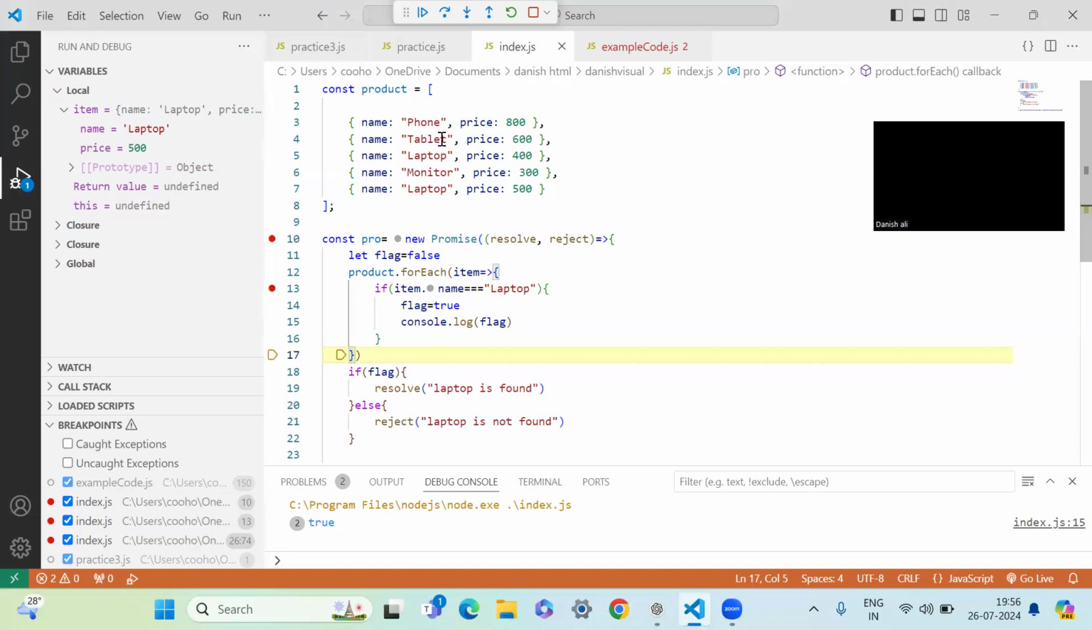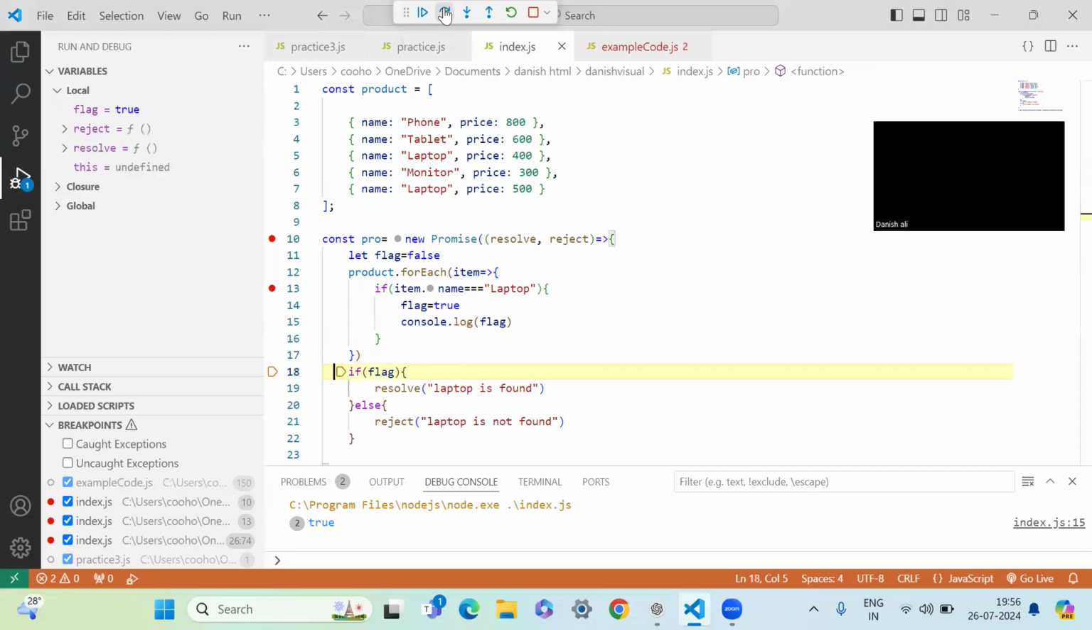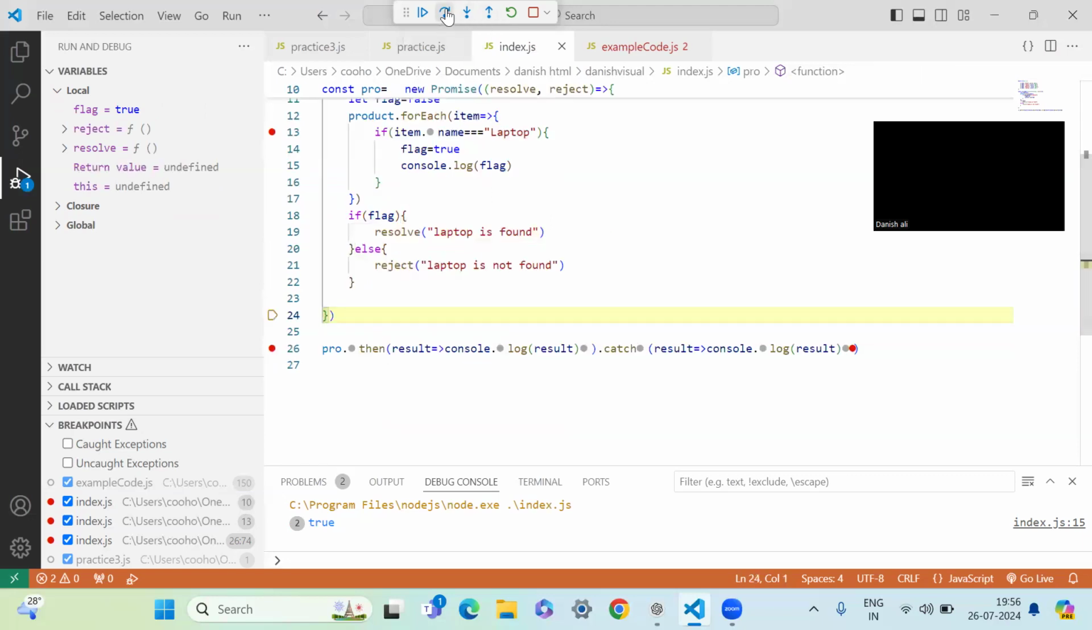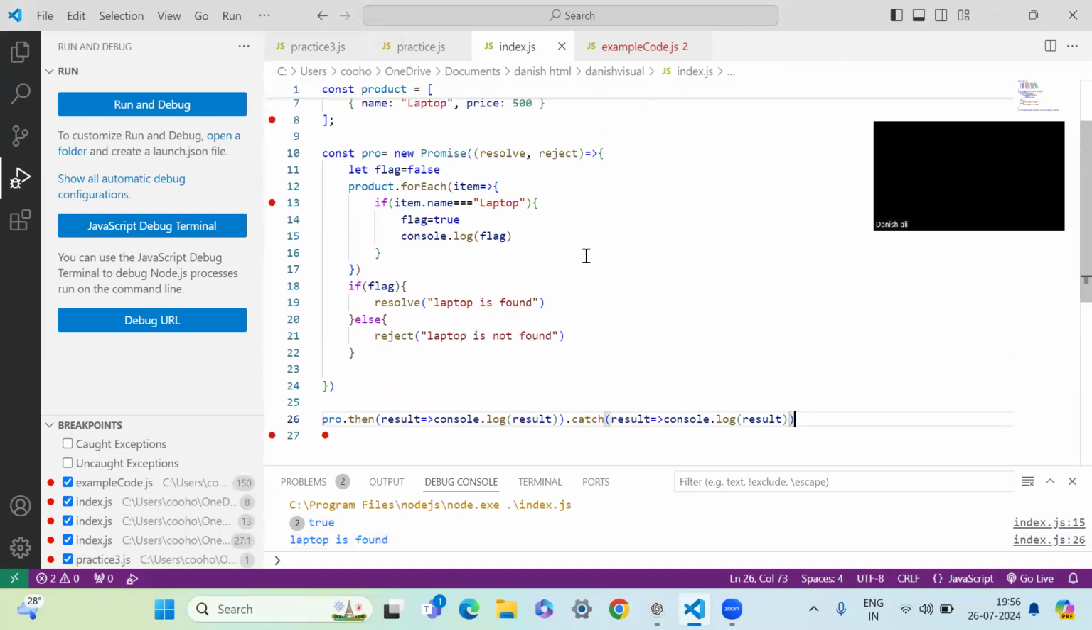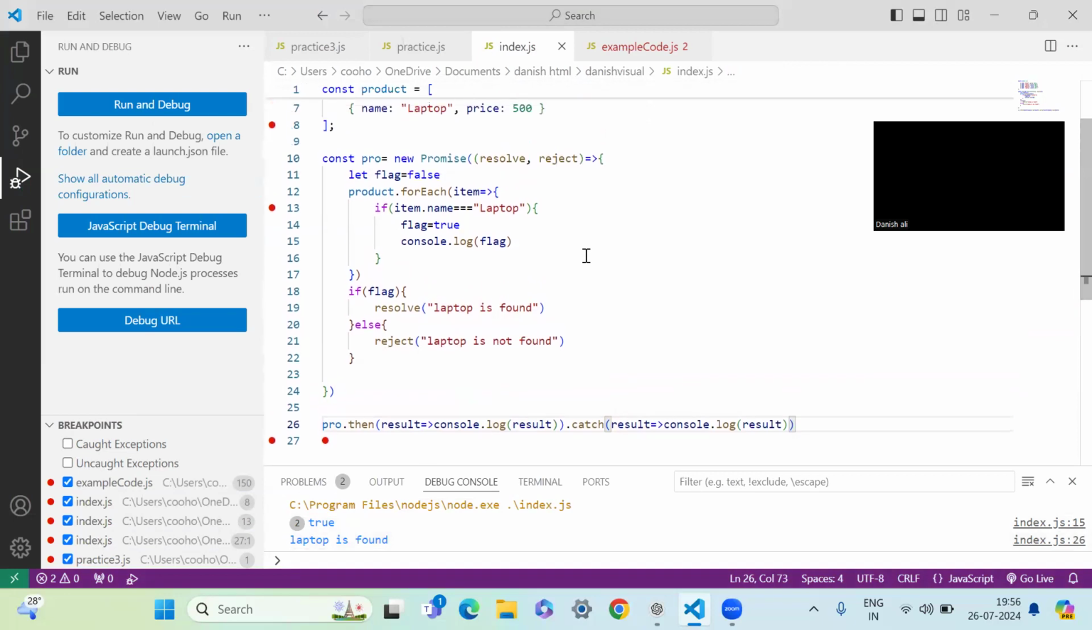But the moment it gets a true, let's say in the third position, index number 2, it should ideally come out of it, but forEach is not able to do that, and here's the problem. So let's move ahead, and now it has come to a resolve because the flag is true, so it will give you the result. We have done the console log to see the result. You can see the result is a laptop is found, and that's the biggest problem over here.